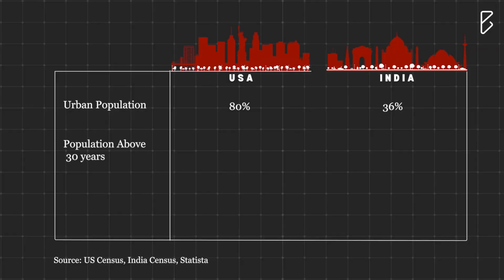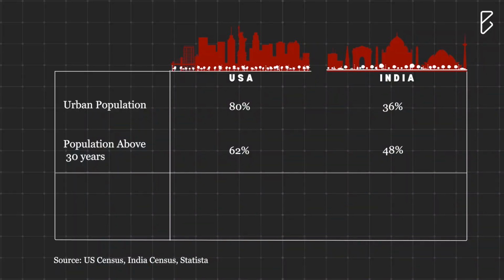Secondly, if I continue the data, in the USA, approximately 62% of their population is above 30 years of age compared to only 48% in India. This data is important because only the people above the age of 30 drive the demand for property purchases. Below that, people tend to either live in their parents' home or rent at a very small scale. So if I conclude the data, in the USA, around 48% of the population lives in the urban areas and is above 30 years of age, compared to only 17% of the same in India.